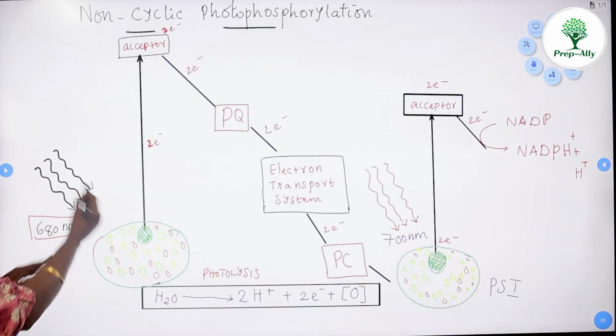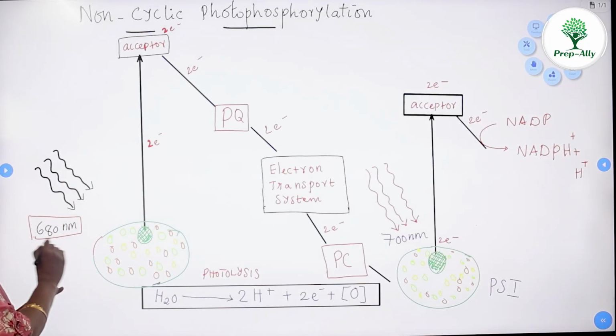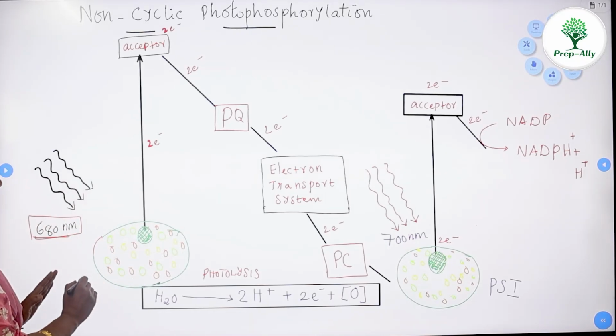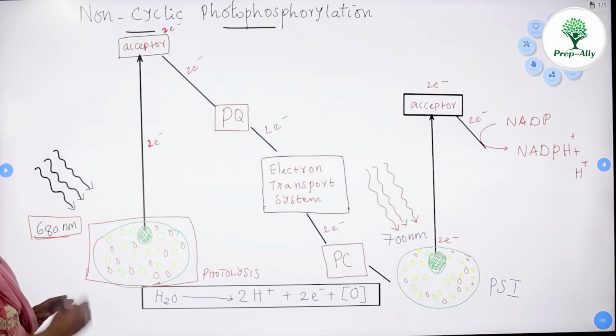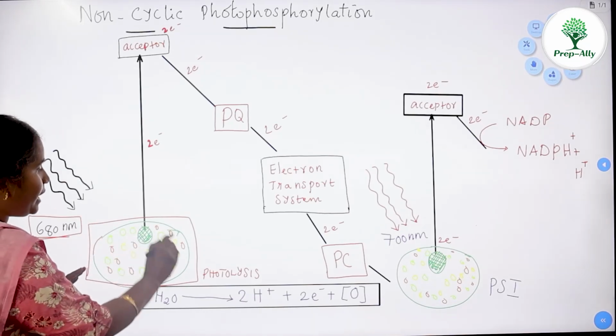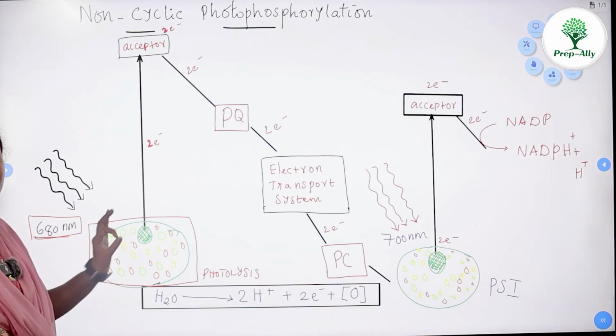The sunlight hits the light harvesting complex at 680 nanometer. As soon as the light hits the light harvesting complex, the absorption of sunlight by various pigments present in the light harvesting system takes place.